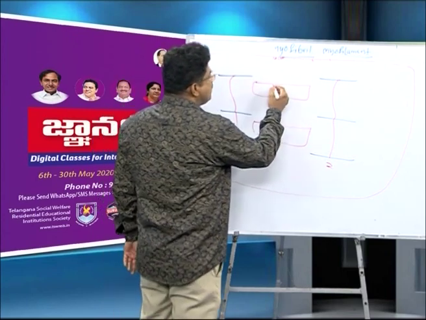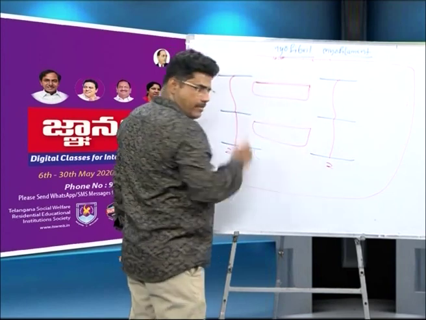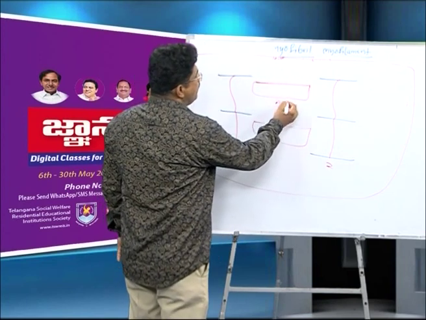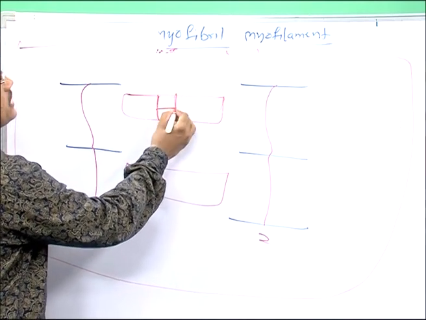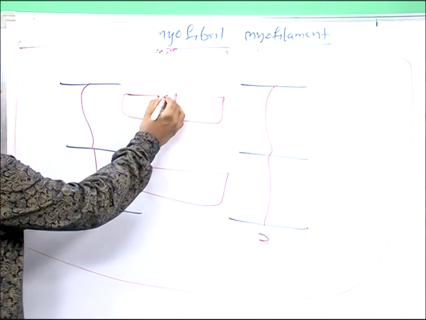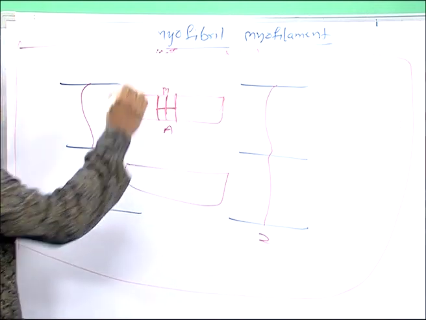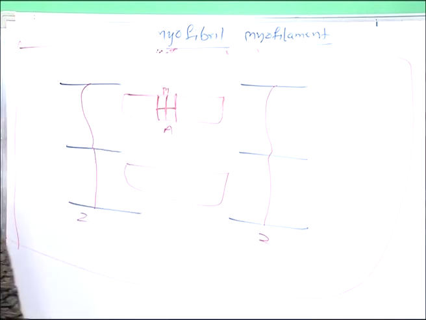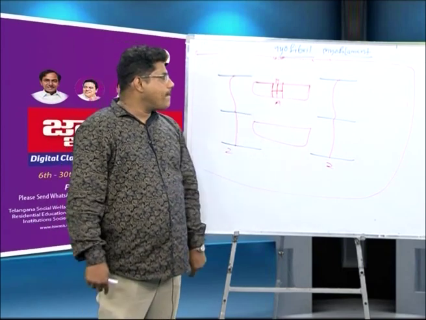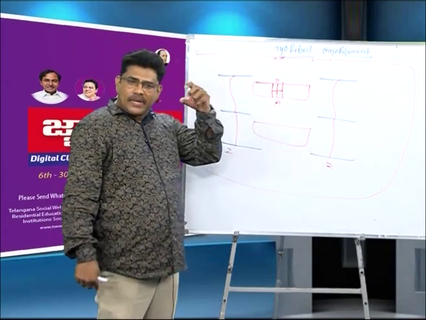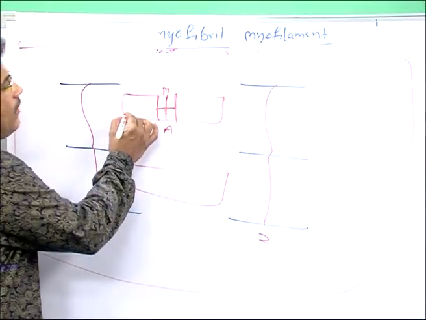This thick filament is the A band. In the middle of the A band, the H zone is present. In the middle of H, the M line is present. H means Hensen's zone.